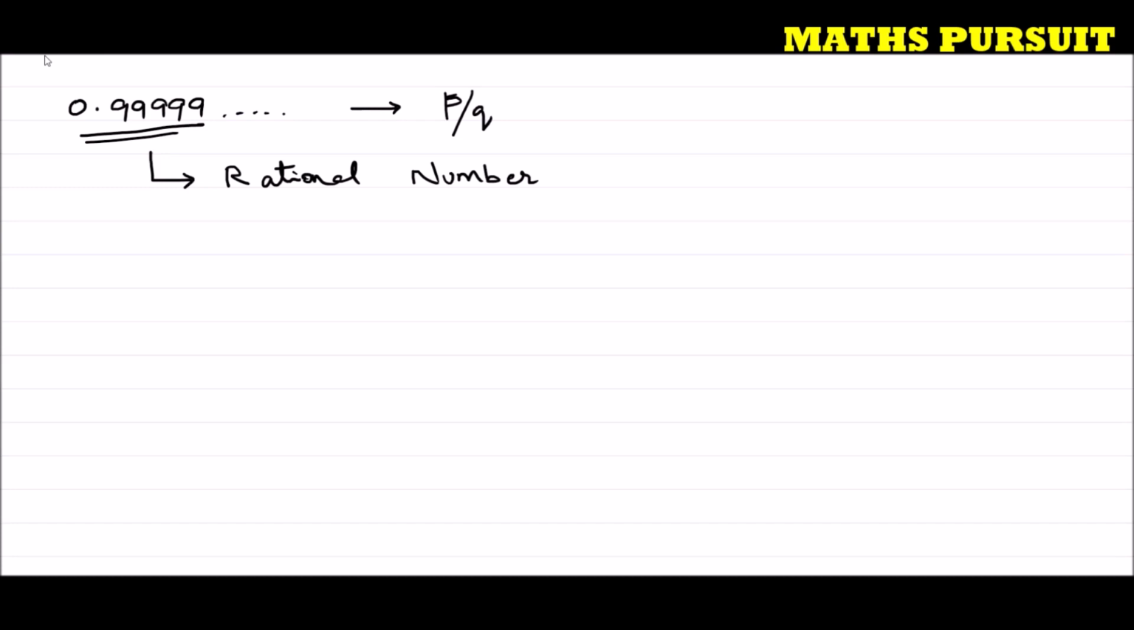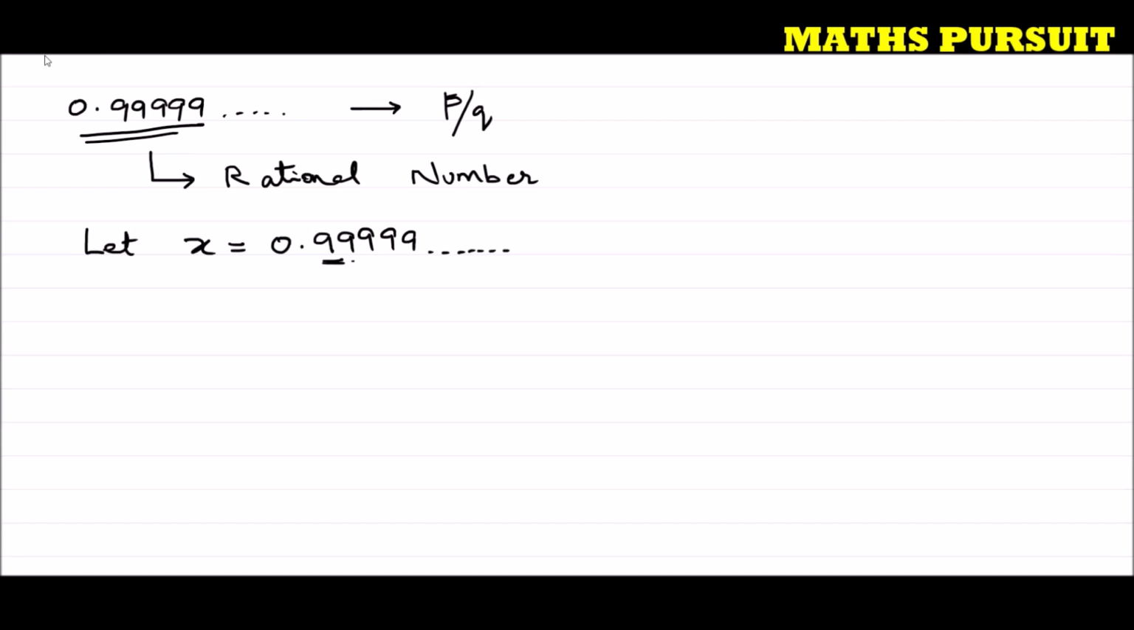In order to do this, let us assume x is equal to 0.99999. 5 nines they have considered, so we are taking 5 nines, and actually we could have taken any number of nines because it is repeating. So you could see that we considered x is equal to 0.99999. We have assumed x so that we can represent 0.999 in the form of P upon Q. Now guys, this step is most important.